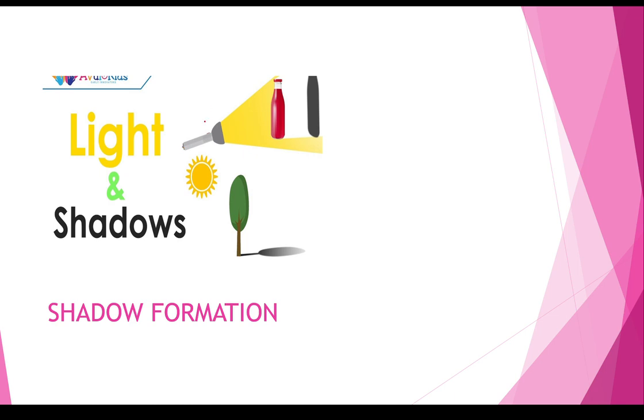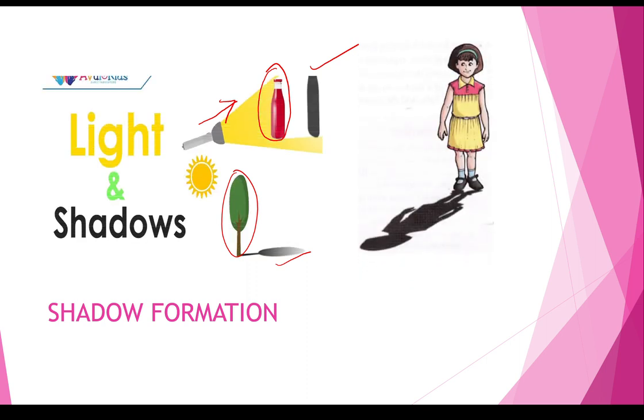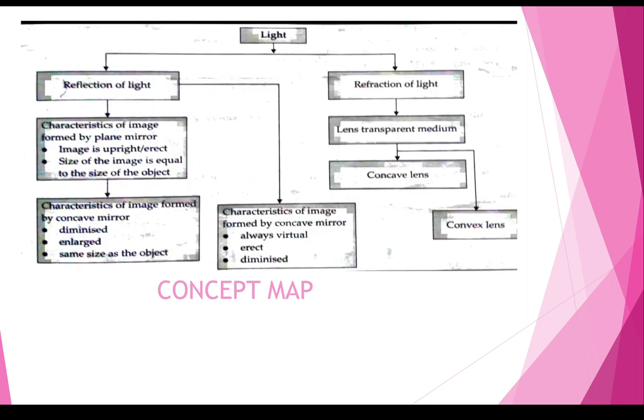Light rays fall on a bottle here, and the light rays get blocked by the bottle, and we see a shadow here. Sun rays fall on a tree, and we see a shadow here. And a girl is standing here, and because the light rays are blocked by this girl, we can see the shadow here. Now see the concept map.